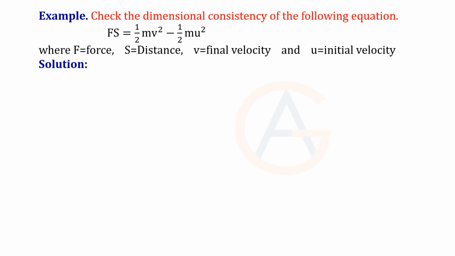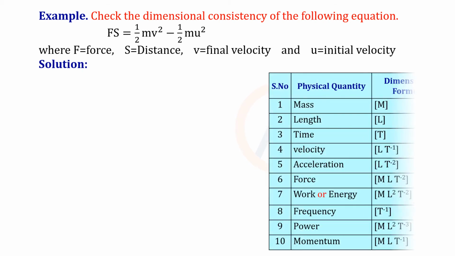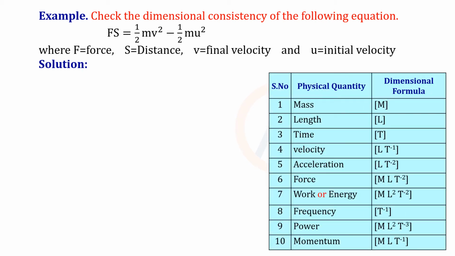Check the dimensional consistency of the following equation: Fs equal to half mv square minus half mu square. So F is the force, s is the distance, v is final velocity, u is initial velocity, m is the mass. Okay, so this is the table. Let's take the help of this table. First let's take the equation Fs equal to half mv square minus half mu square.